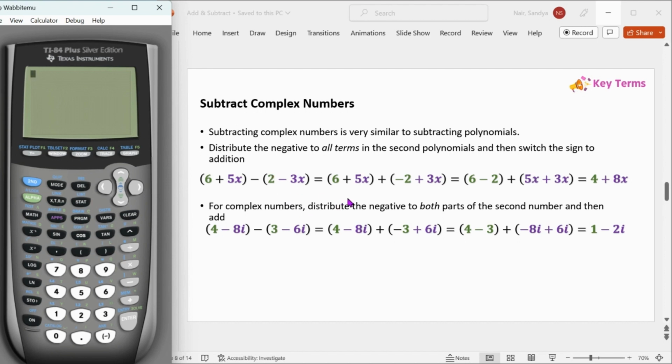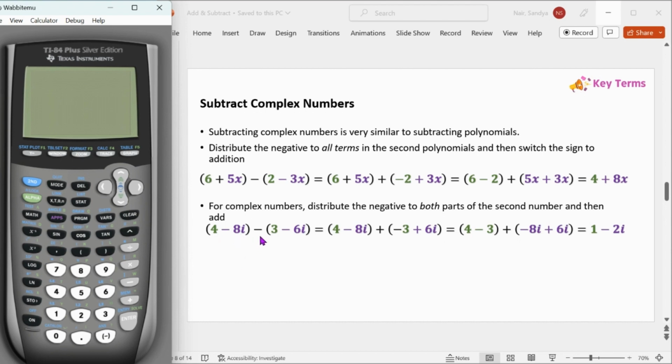So instead of this being a 2, it's going to become a negative 2. Instead of a minus 3x, this is going to become a plus 3x. And then we just add. So we do 6 plus negative 2, so that's 6 minus 2, which is 4. And then we do 5x plus 3x, so that's just 8x. Very similar to what we're going to do with complex numbers, right?